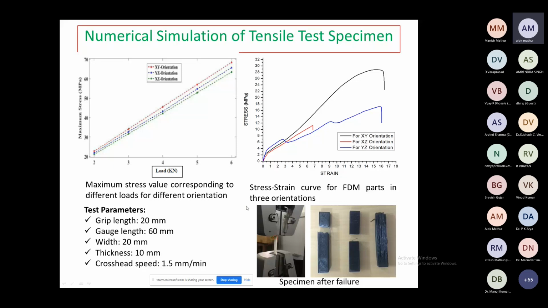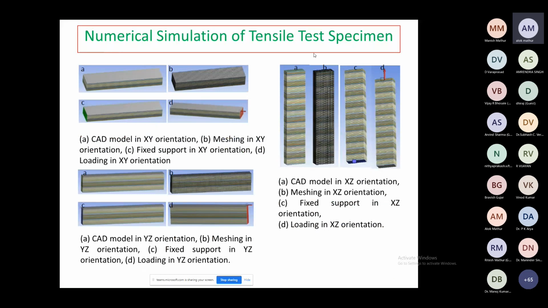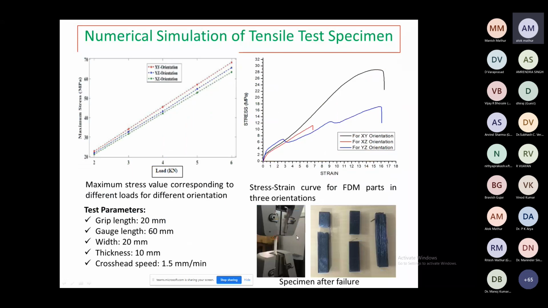So again, we prepared the numerical simulation model of this tensile test specimen in the different orientations. We try to capture the effect of the different orientations: XY, YZ, and XZ. So we have the meshing in the XY orientation, then fixed support in the XY orientation, and the loading in the XY orientation. The CAD model in the YZ orientation, meshing in the YZ orientation, fixed support in the YZ orientation, and loading in the YZ orientation. So the CAD model in the XZ orientation, meshing in the XZ, fixed support in the XZ orientation, and loading in the XZ orientation.